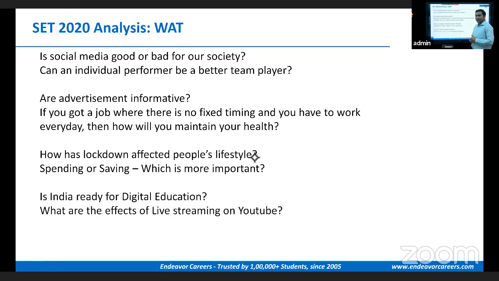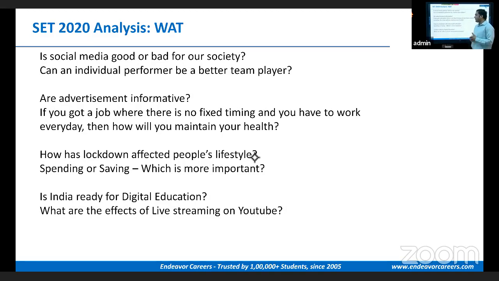And on the fourth day, the topics were: is India ready for digital education? I'm sure most of you would say yes, because that is what you have been doing in the last 3-4 months, right? And the second topic was: what are the effects of live streaming on YouTube? Now this topic was very open. Had it been, what are the effects of live streaming of maybe educational videos or some XYZ videos, it would have been a little more relevant.